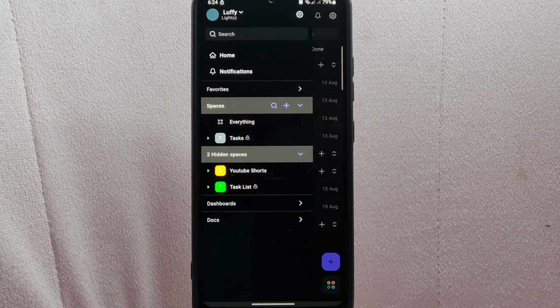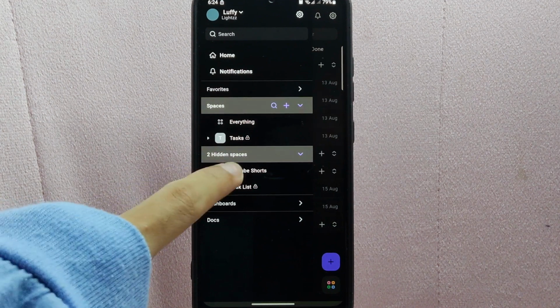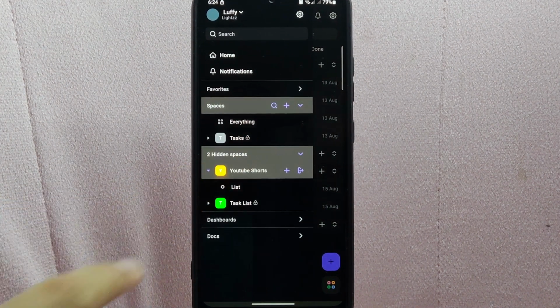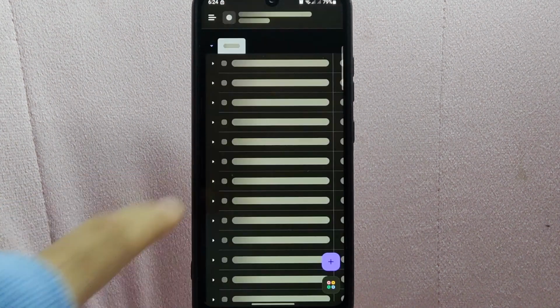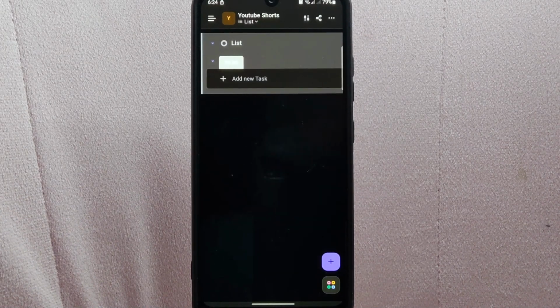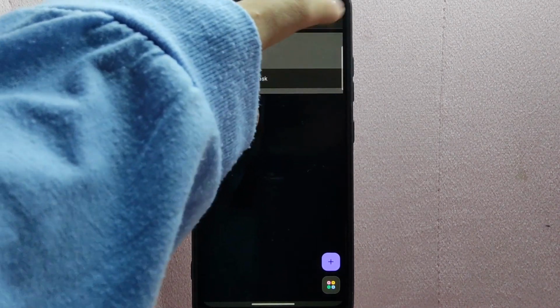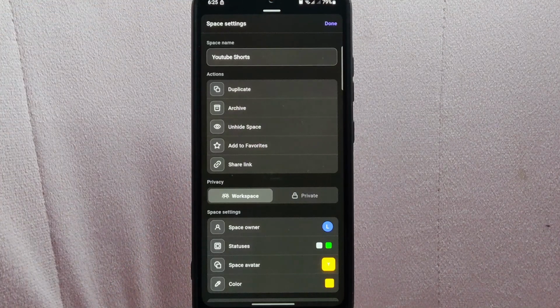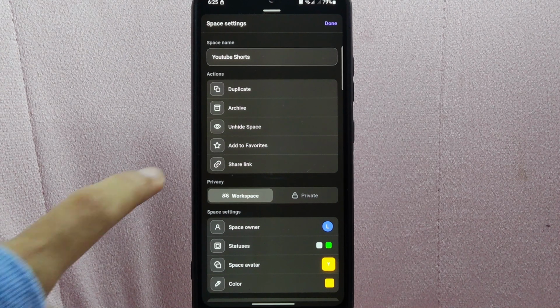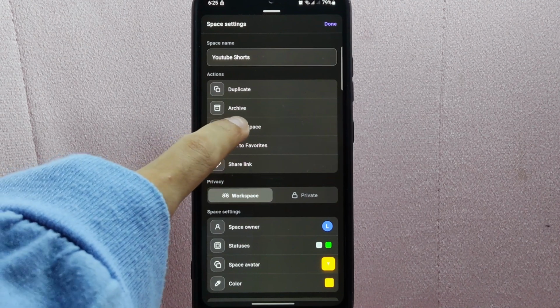Now, choose the space that you want to unhide. For example, I want to unhide this space. So simply tap on this icon at the right side to open the space. Once you have opened the space, tap on this three dots icon at the top right corner. A new window will appear, and here, you can see all the space details. Now, since you want to unhide this space, simply tap on this Unhide Space option.